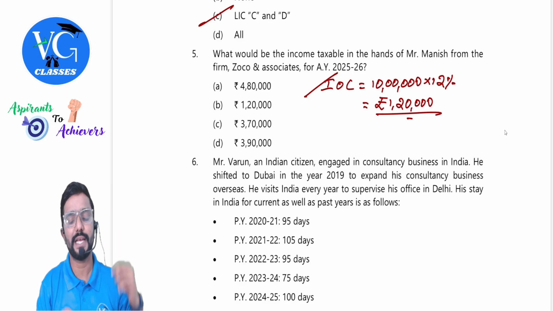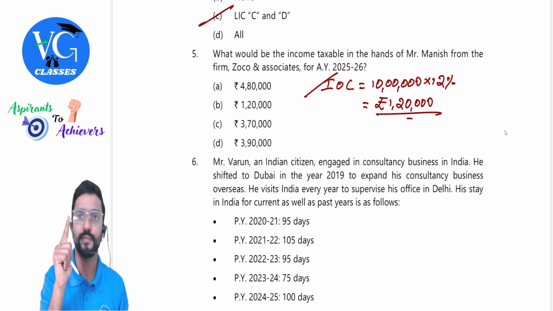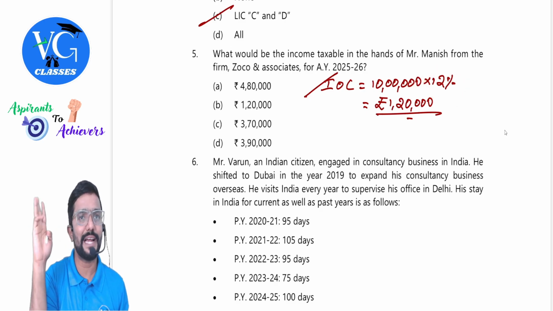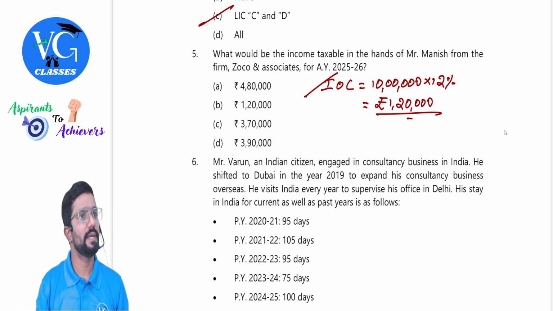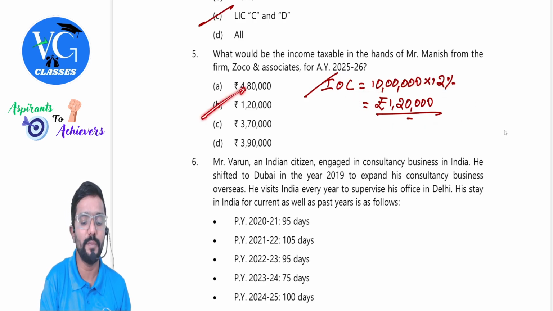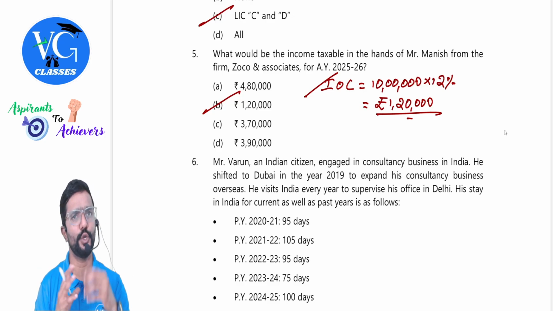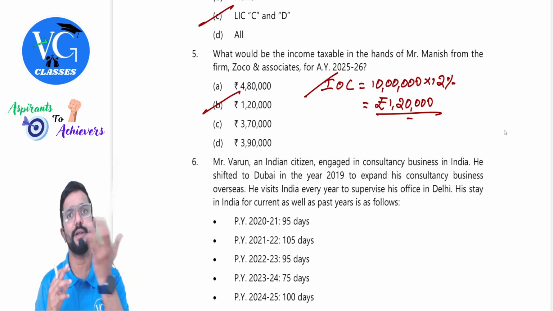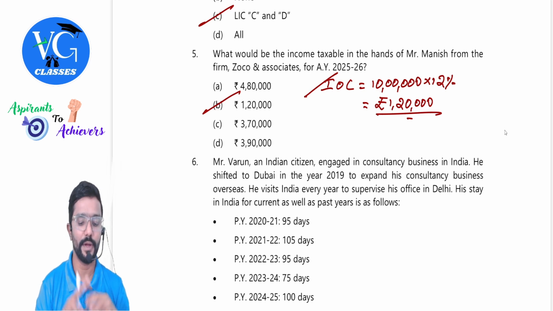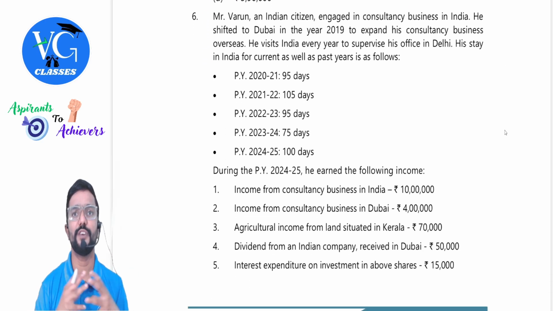So interest on capital is taxable. How much, sir? 10 lakh capital he has contributed, only 12% will be allowed. Correct? Because 3% is disallowed in the hands of the firm. It will not be taxable. So how much is taxable in the hands of partner under the head PGBP, guys? 1,20,000. Here you need not answer with respect to head and all, but it is good to know, because sometimes along with the amount, they will also ask the head. Done with MCQs, guys. Let us proceed further to the descriptive question.